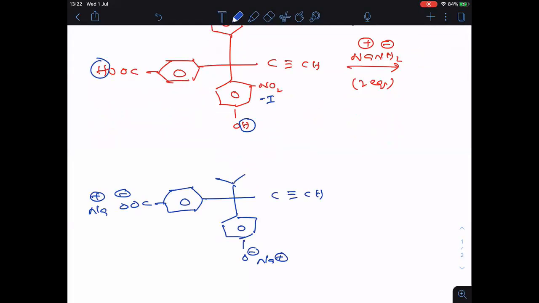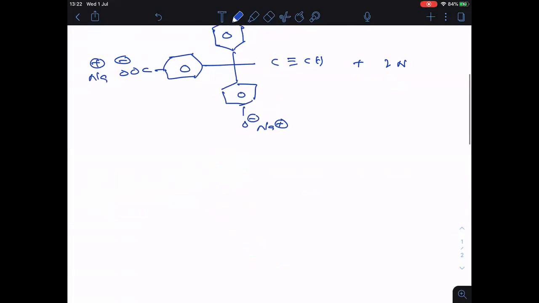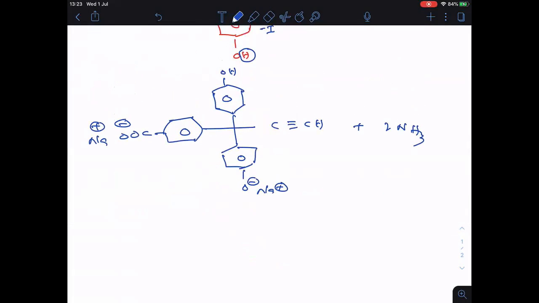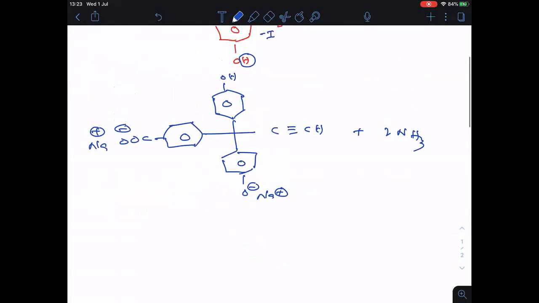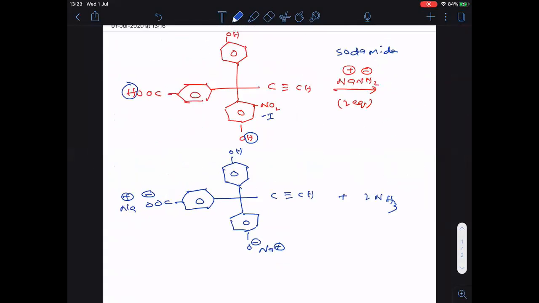The two H plus ions which are liberated combine with NH2 minus and form ammonia. Here I marked with blue color the hydrogens that will be liberated very easily because they are the most acidic hydrogens. And finally, this is the product formed.